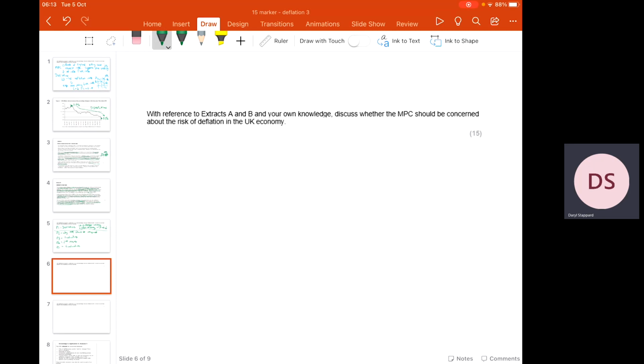Right, now let's think about the nitty-gritty of this answer. Let's think about what to include in paragraphs 2 and 3. So I'm going to think about what is my first reason why the MPC should be concerned. Now I'm going to quote the extract. Once you have it, it's difficult to get rid of.